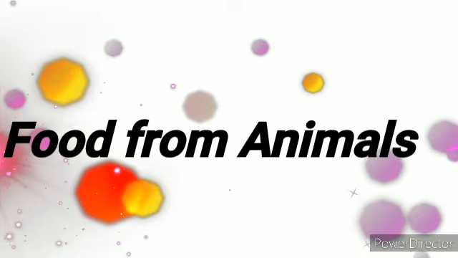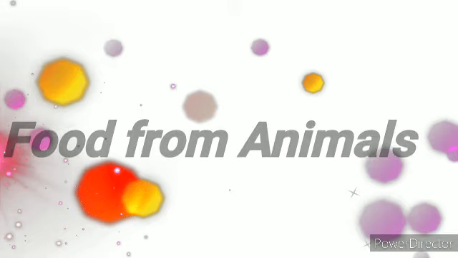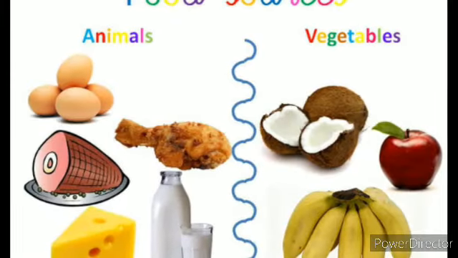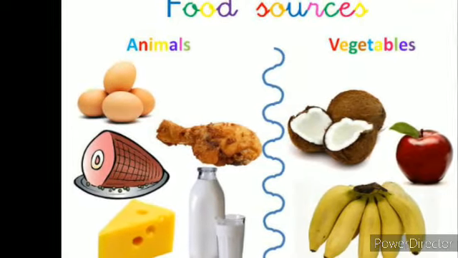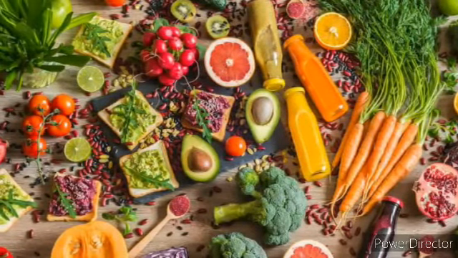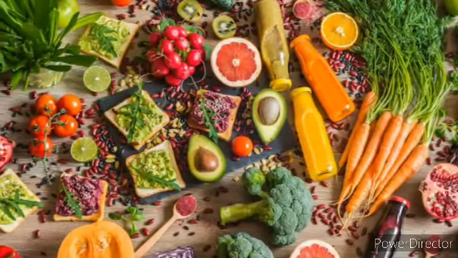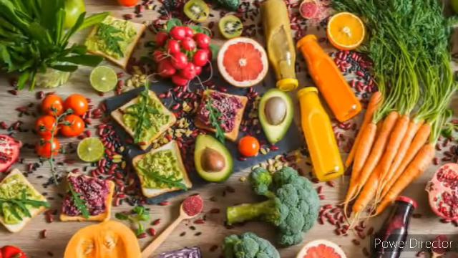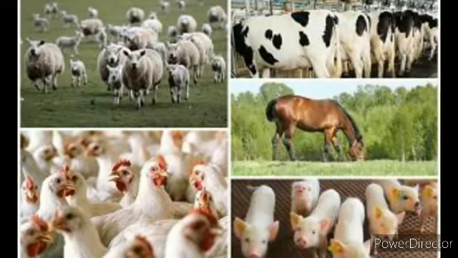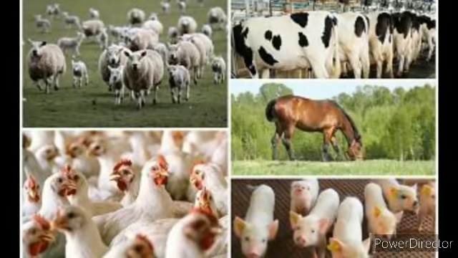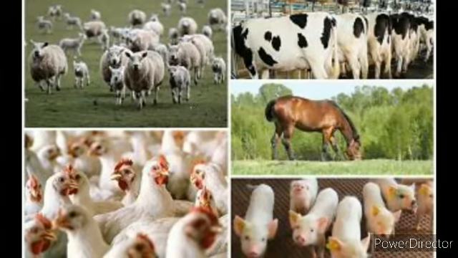So our next topic is food from animals. We know very well that we have two major sources of food, that are plants and animals. Plants, we know very well that so many things are there, like leaves, seeds, and so many things that we take from plants. And if we talk about the animals, for taking the benefits from animals, we have animal husbandry.